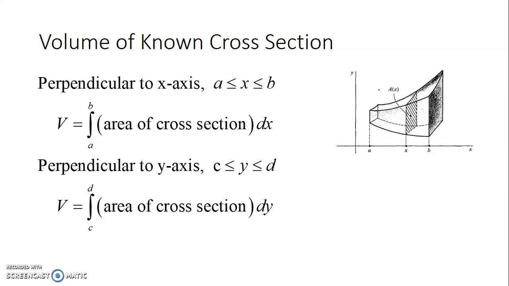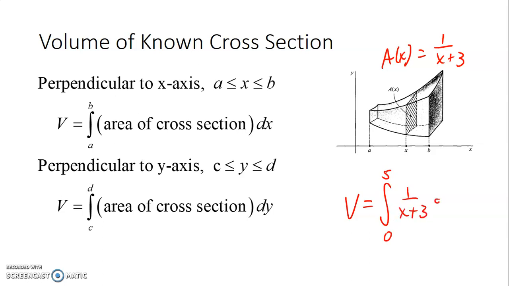So sometimes they will just give you this area formula. There's a problem on a recent year where they just told you that the cross-sectional area can be modeled by the formula A of x equals 1 over x plus 3. And then you can just plug that in. So you do V equals the integral from, let's say, 0 to 5, of 1 over x plus 3 dx. Sometimes they will just give you the area formula.